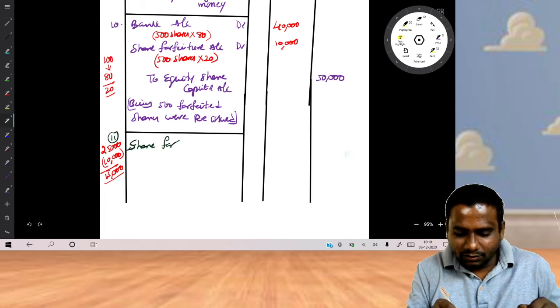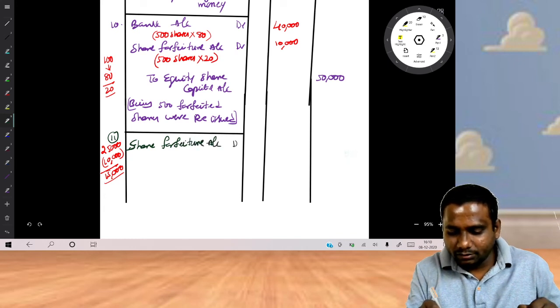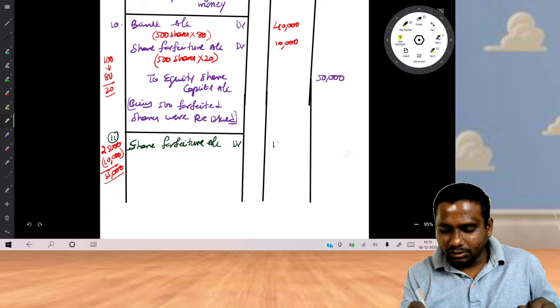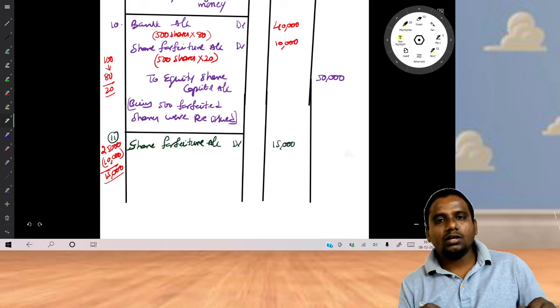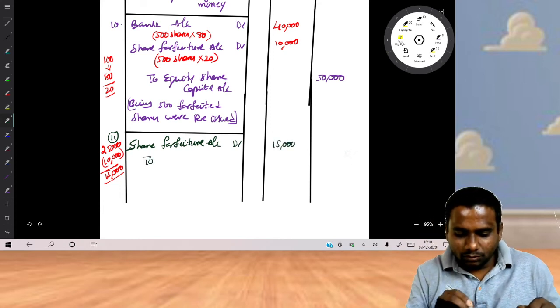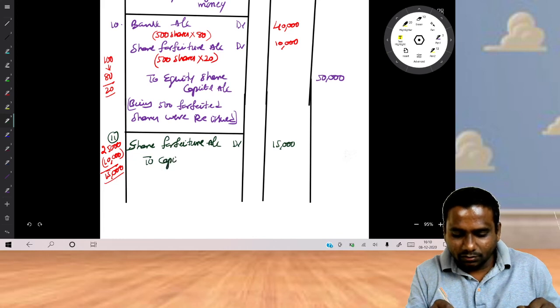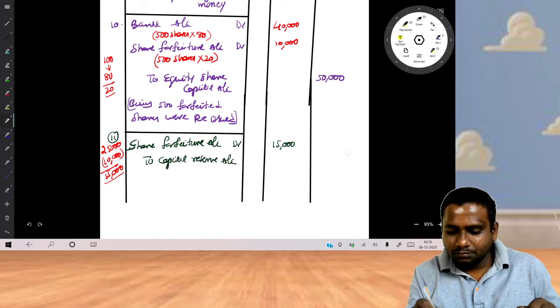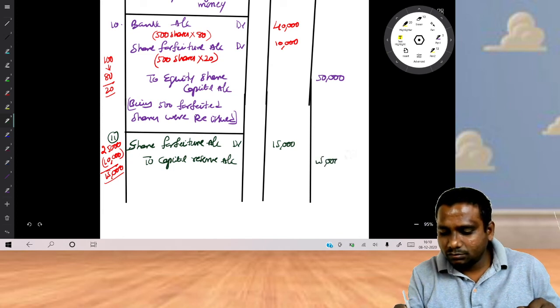Share forfeiture account debit. This entry is important. Share forfeiture account debit. What is the balance you have? 15,000 to capital reserve account, 15,000.